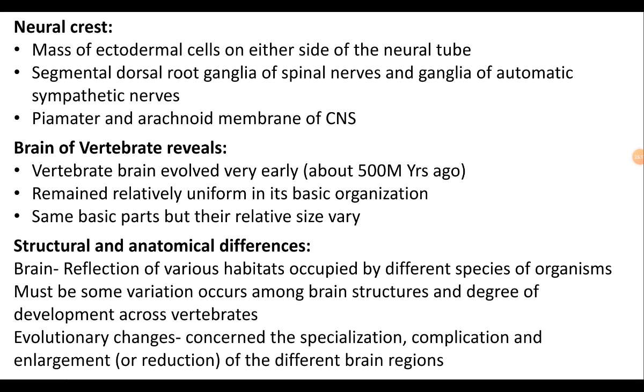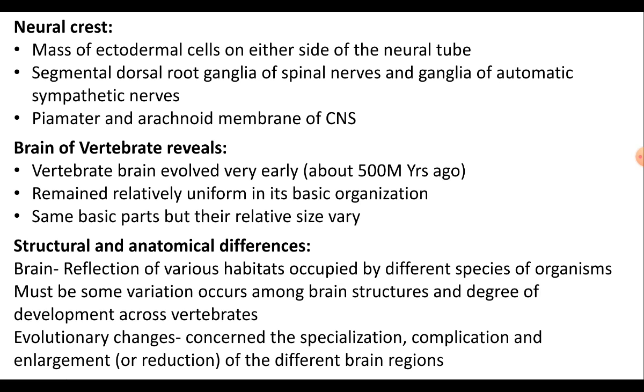Neural crest. After the formation of the neural tube, some masses of ectodermal cells appear on each side of the neural tube, and these cells are called the neural crest, also known as neuroblast cells, which extend on each side along the whole length of the neural tube.